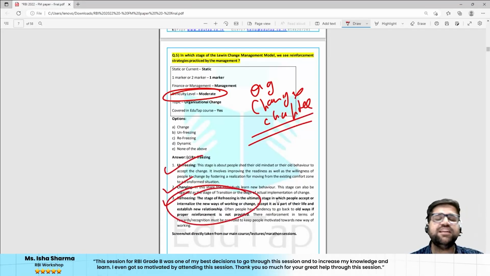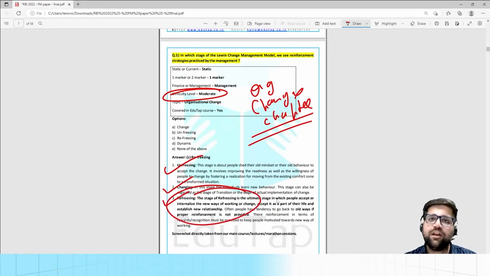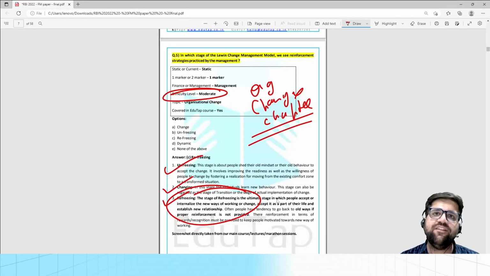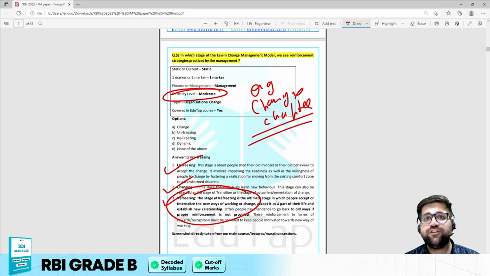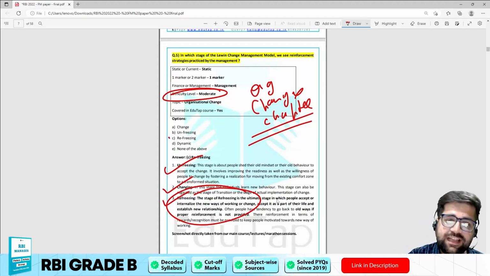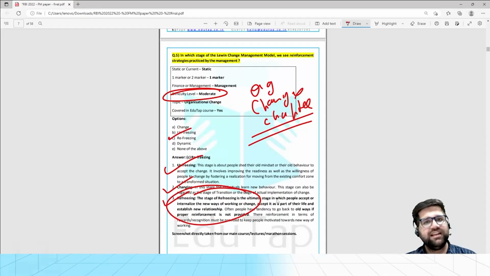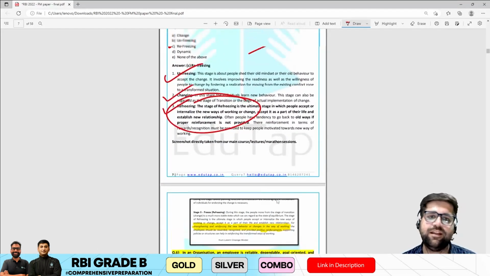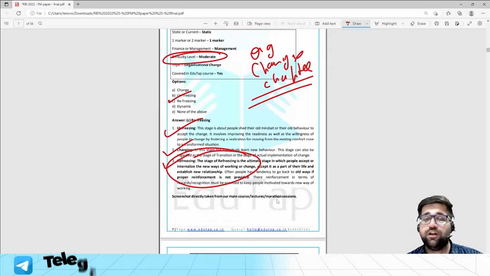Under the refreezing stage, we try to bring an equilibrium in the change process. We try to make sure that reinforcement activities are followed so that the change which has taken place is now stabilized. Again, it was an easy to moderate level question. So those who have understood the concept can easily clear this particular question without any hurdle.